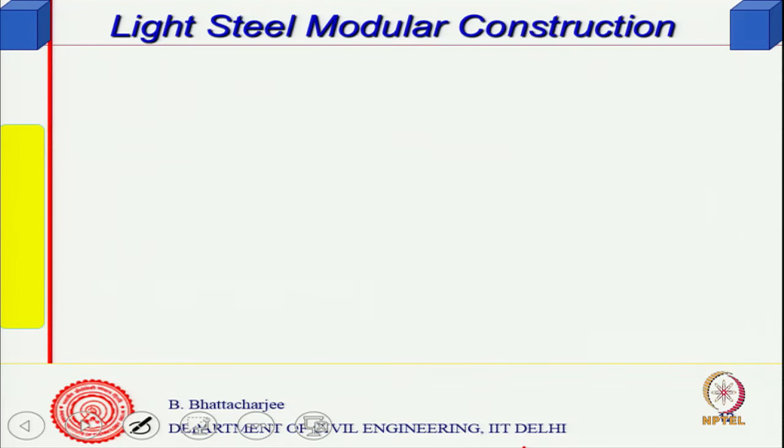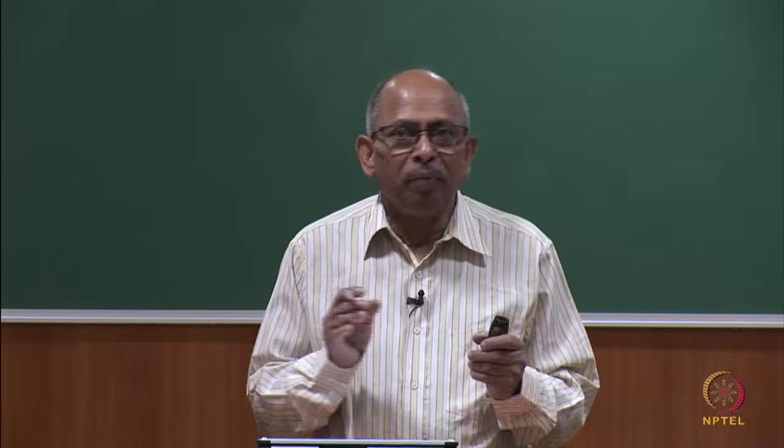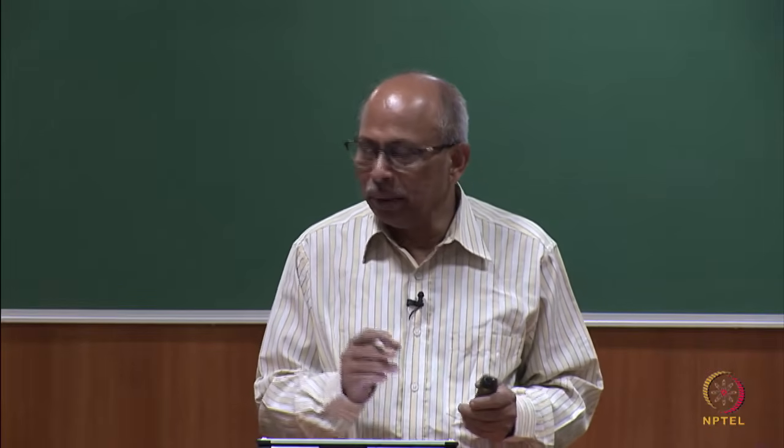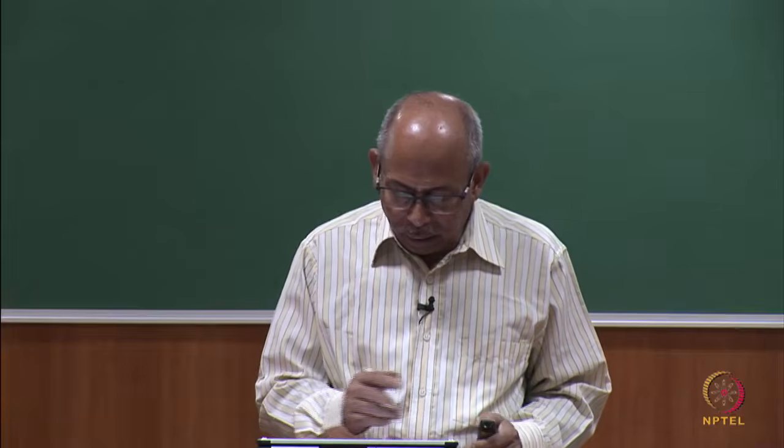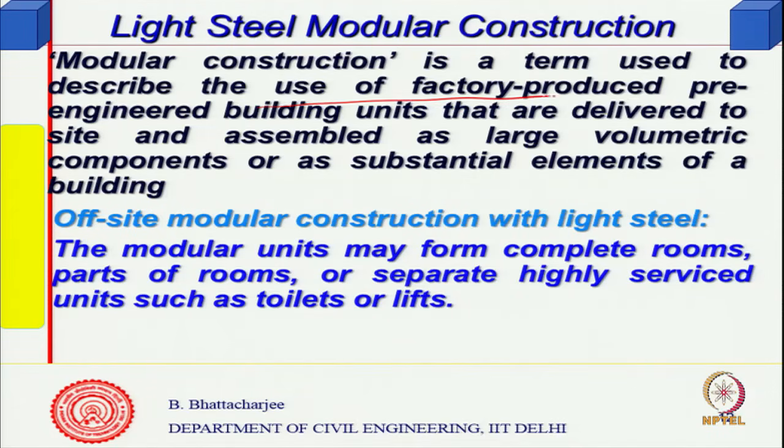Okay. You can have modular construction of this. So far we talked about framed construction, individual members, linear members. So, modular construction: factory produced, pre-engineered building units that are delivered to site and assembled as large volumetric components, as substantial elements of a building.